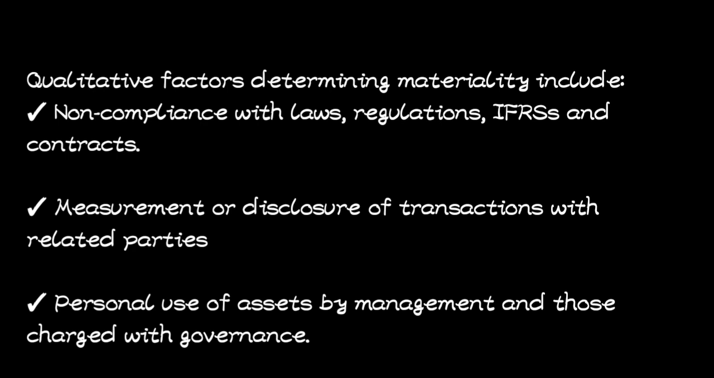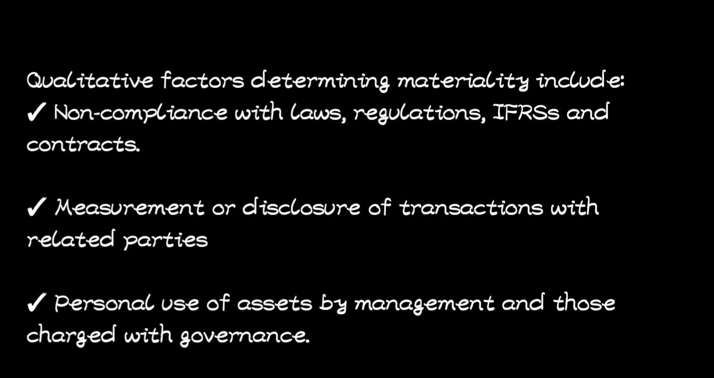Then measurement or disclosure of transactions with related parties. Like when an organization is preparing financial statements and they put disclosures and everything, it will mean that the level of risk will be low and the level of materiality will be high. But in case they didn't put disclosures and how they measured things, the level of risk will be high and the level of materiality will be low.